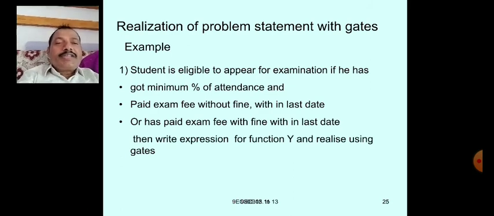Then write the expression for function y and realize using gates. So this is the problem statement. The problem is a verbal statement, and it describes certain conditions, and we should be able to implement this using digital logic. For that, we have to follow the steps that we discussed just now.